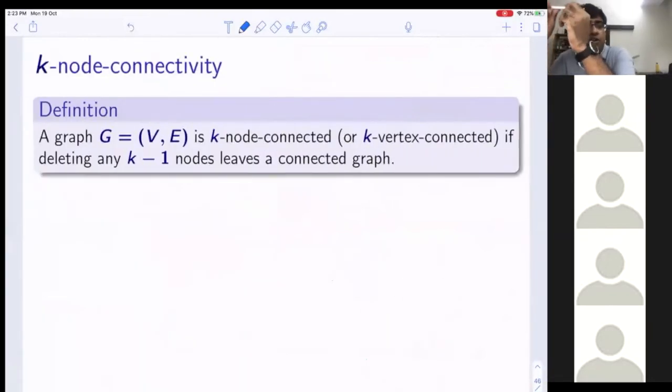There's also a notion of k-node connectivity. A graph G(V,E) is k-node connected, or k-vertex connected, if deleting any k-1 nodes leaves a connected graph. What do you think? Does k-node connectivity have a sparse certificate? Anybody? Any guess?